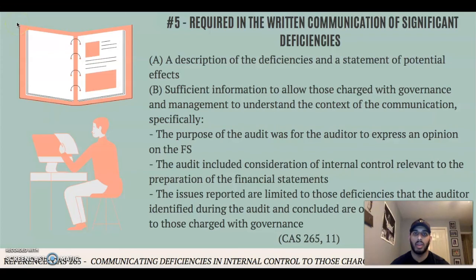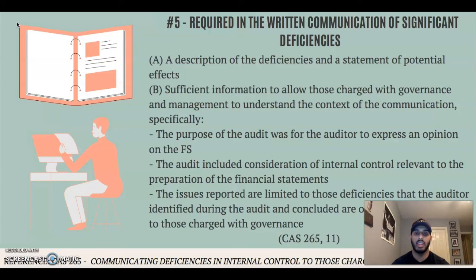The final requirement under CAS 265 is the requirements needed in the written communication of significant deficiencies. What will need to be included is the following. First off, a description of the deficiencies and a statement of potential effects. Next, sufficient information to allow those charged with governance and management to understand the context of communication. Specifically, the following. The purpose of the audit was for the auditor to express an opinion on the financial statements. The audit included consideration of internal controls relevant to the preparation of the financial statements.